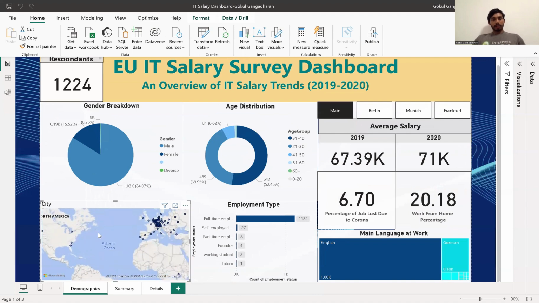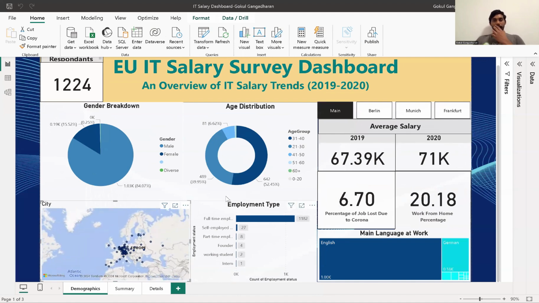And moving on to the employment type, more than 95 percent of the employees are full-time employees, and there are some self-employed people and some part-time employees, a couple of founders, working students, and interns as well in the respondents.